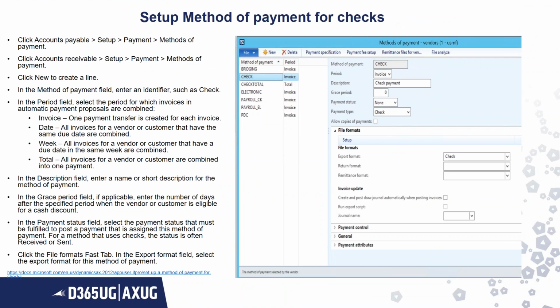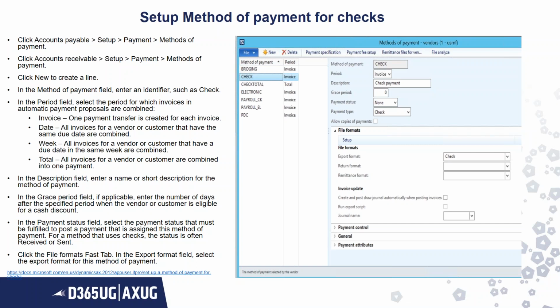Now, the next most important step is to set up the method of payments. There are two ways to do it. You can set up the method of payments in the accounts payable module or in the accounts receivable module. The navigation path is accounts payable, setup, payment, method of payment. Then you select check. You have to mention the period, what period you are going to select. There are different types of periods you can select.